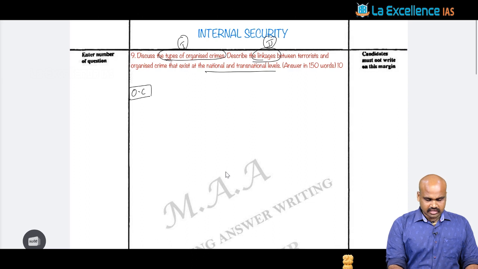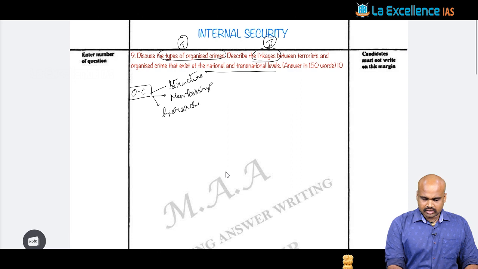The simplest understanding is that it has to have a structure, a definite membership, and an element of hierarchy. Apart from this, organized crime is going to have an institutional operation that creates a kind of network.